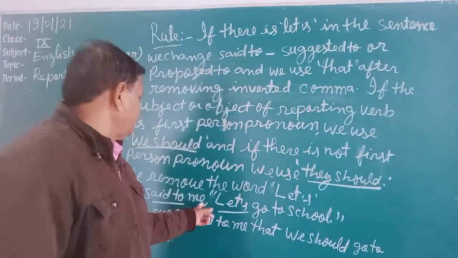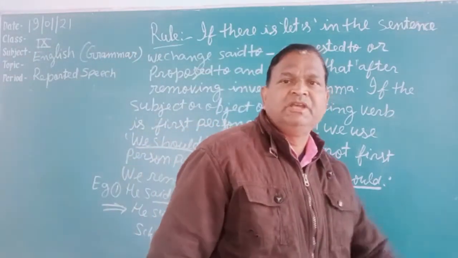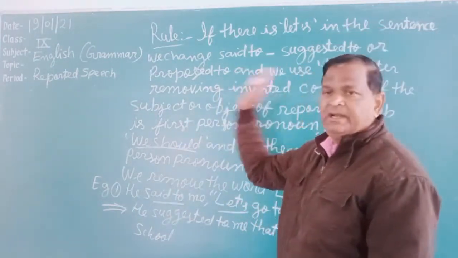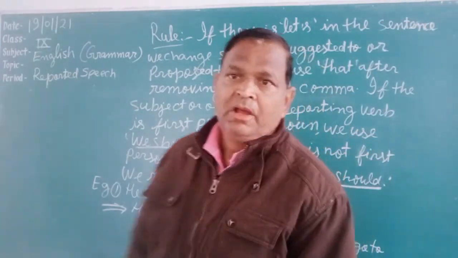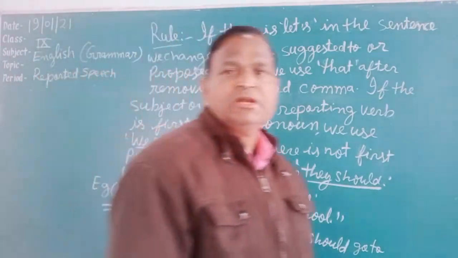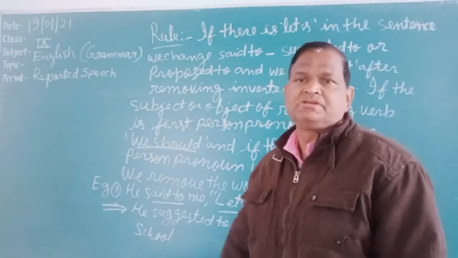Suppose a first person pronoun is not there, either as subject or object of the reporting verb, then we should use they should. In this way, students, if there is let's in the sentence, another rule is followed. Now you should write this down and learn it. And further, I am going to tell you the next rule.